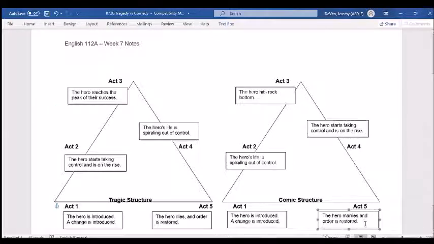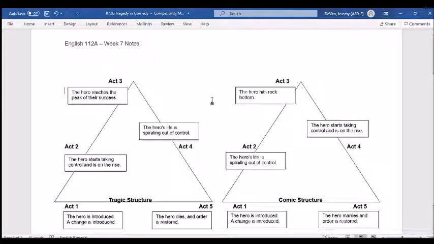And then when we get to the final act, the hero gets married, order's restored. Often what happens in a comedy as well. Now, it doesn't have to be an actual conventional marriage, but girl gets boy or boy gets girl, or girl gets girl, boy gets boy. Like we have them accomplish what they're out to accomplish. Maybe the marriage that they already have is restored. That's the structure of a comedy. It switches things. It's just the mirror of the tragedy.